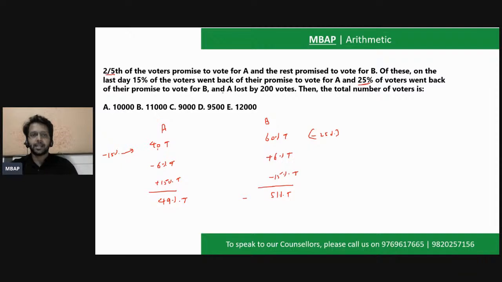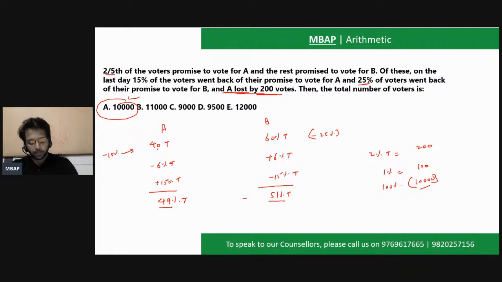It has been said A lost by 200 votes. 51% minus 49% will give you how much? It's going to give you 2% of total votes is 200. So what is 1%? 1% is 100. So 100% would be 10000. So the value would be option number A again, which is 10,000.